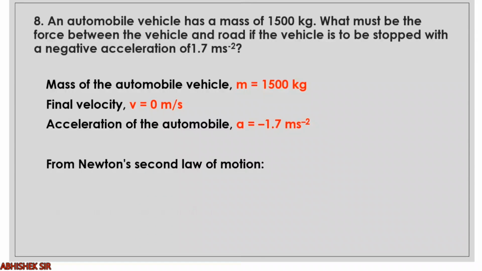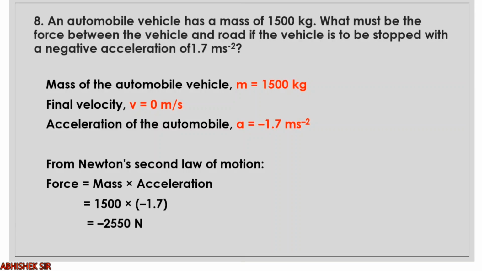From Newton's second law of motion, we know that F equals ma. So mass is 1500, acceleration minus 1.7. What is the final answer? It is minus 2550 Newton. So this is our answer. Very simple.